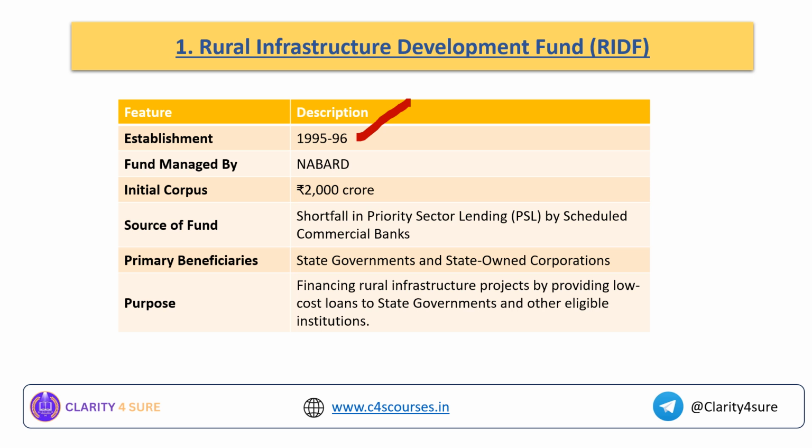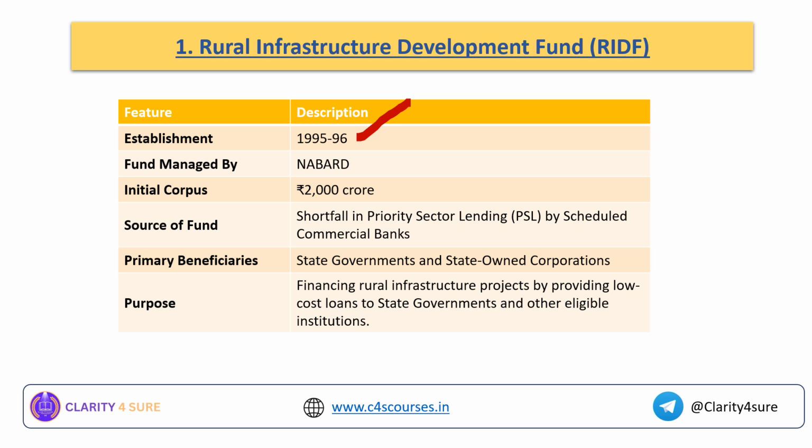See, the source of this fund is this: we know that banks have some targets for priority sector lending. If the bank is not able to disperse the loan based on the target that is fixed, for example, if 2000 crore has to be given to priority sector lending, but a particular bank has given only 1500 crore, then there is around a 500 crore shortfall which had to be given to the priority sector, but that has not been achieved.